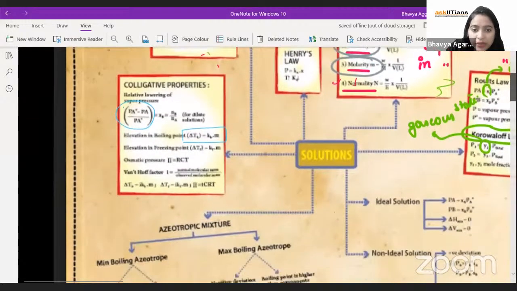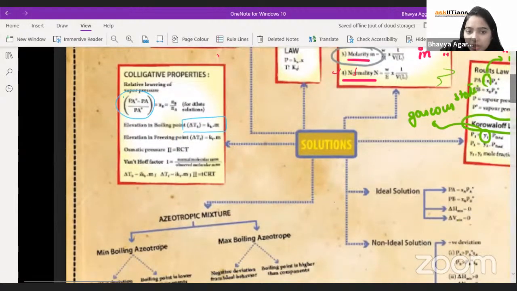Depression in freezing point, delta TF equal to KF into m. Osmotic pressure, pi, equal to CRT.